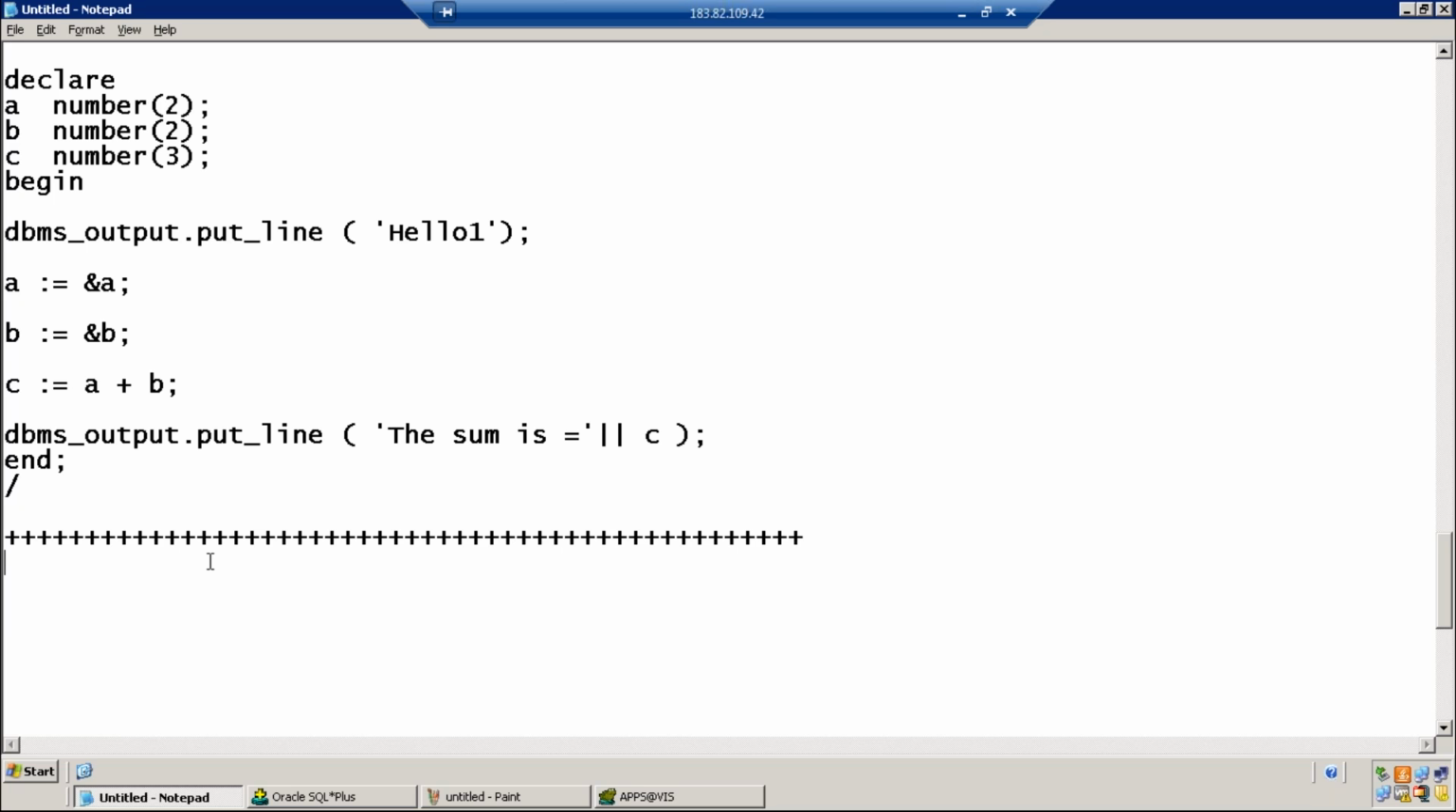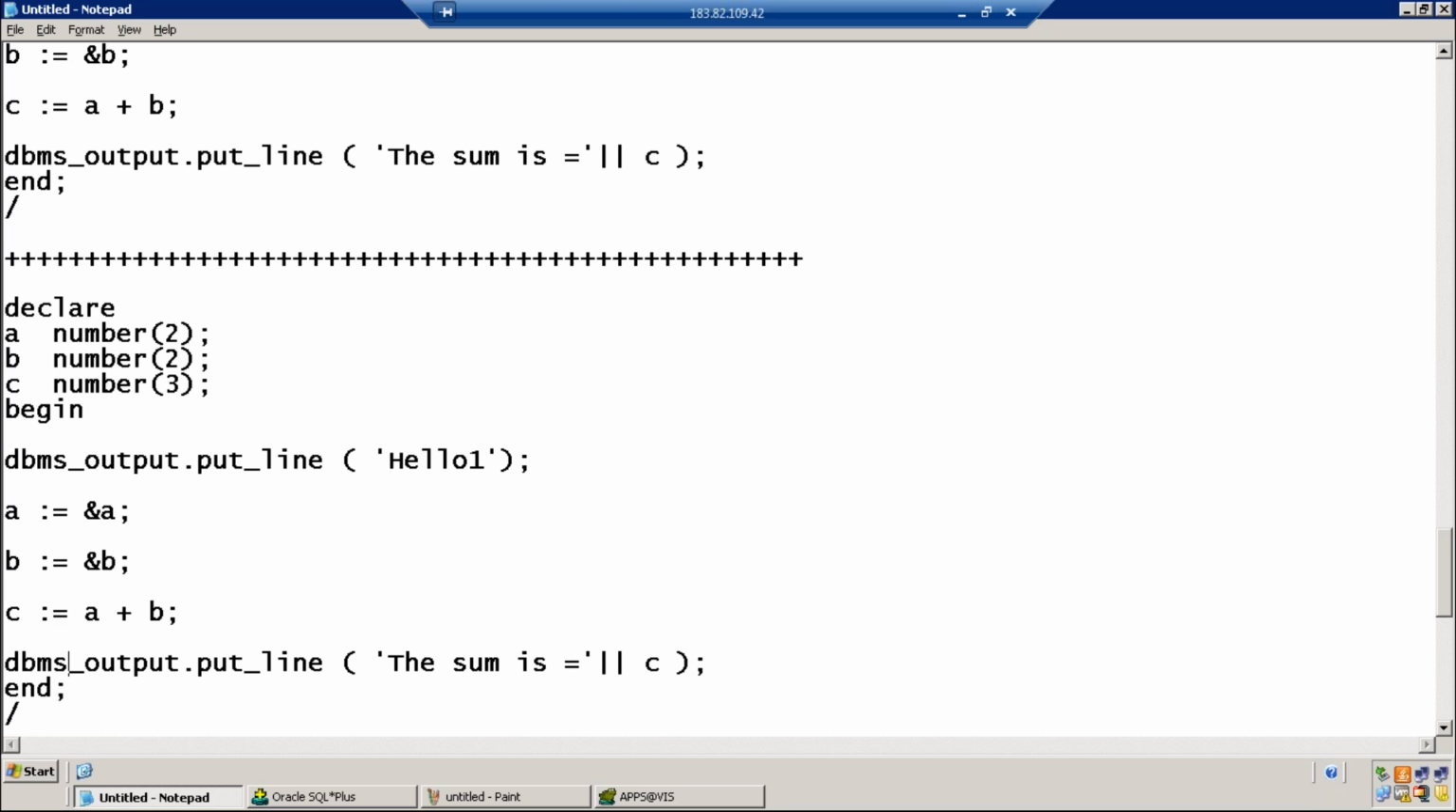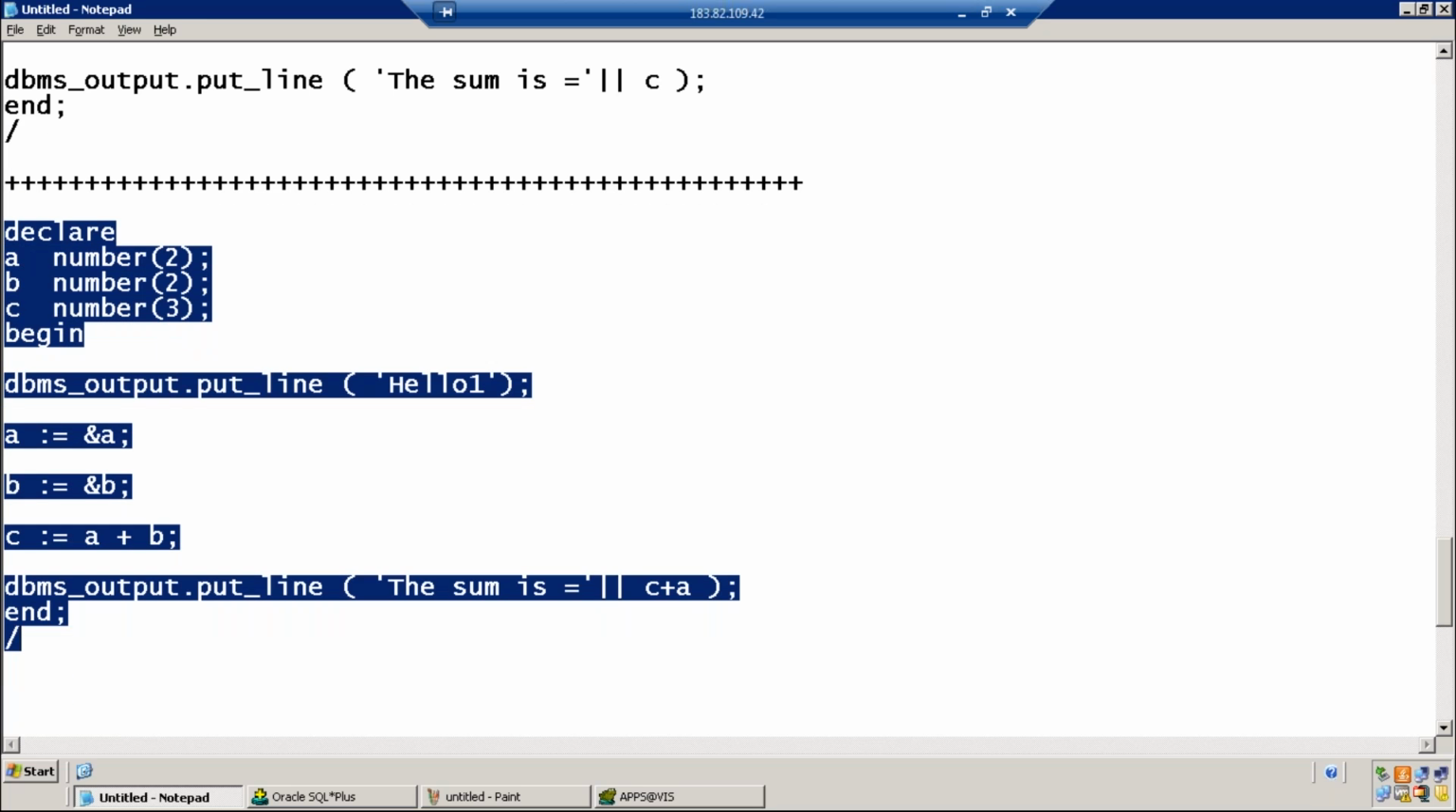Still, if we want to print C, or suppose C should be added again with A, then we need to have a variable, D equals C plus A again. So in the result we can print it, and it has to be on a new line.